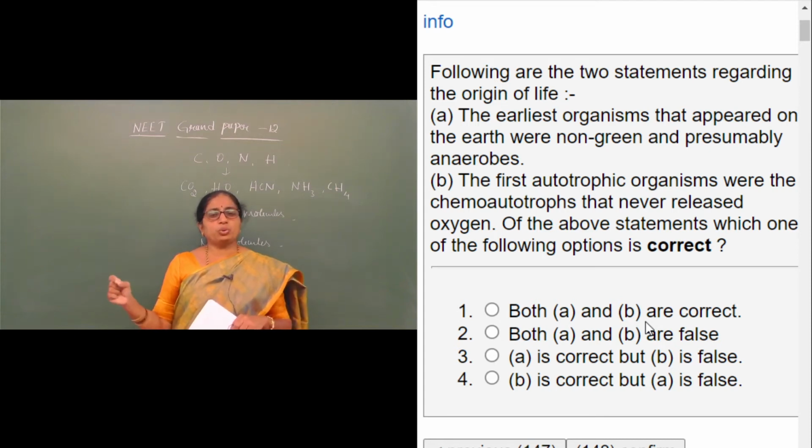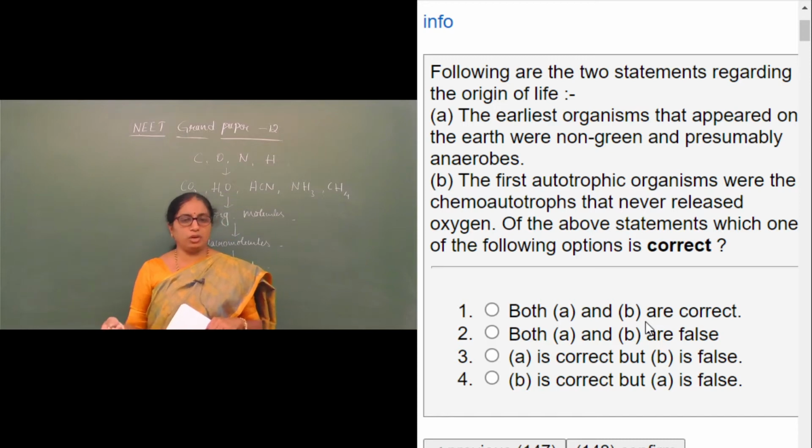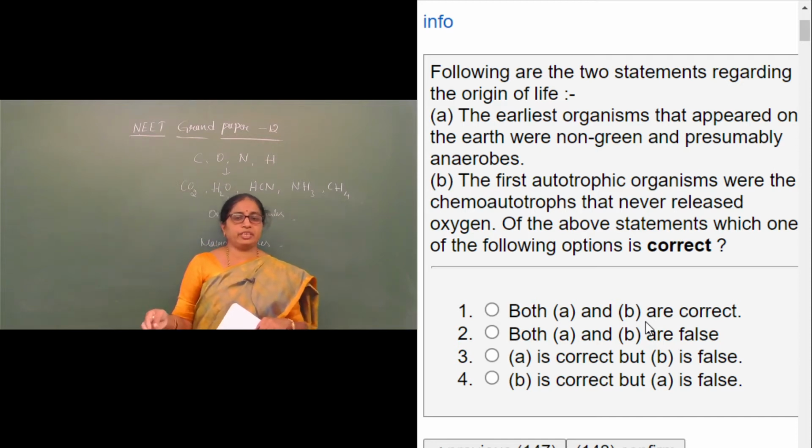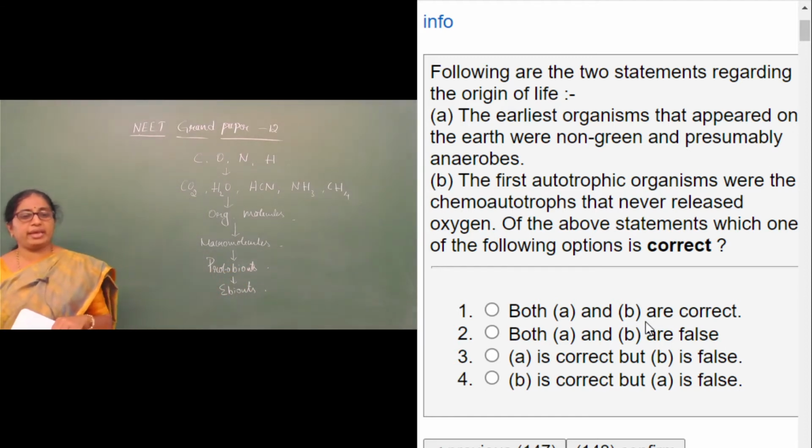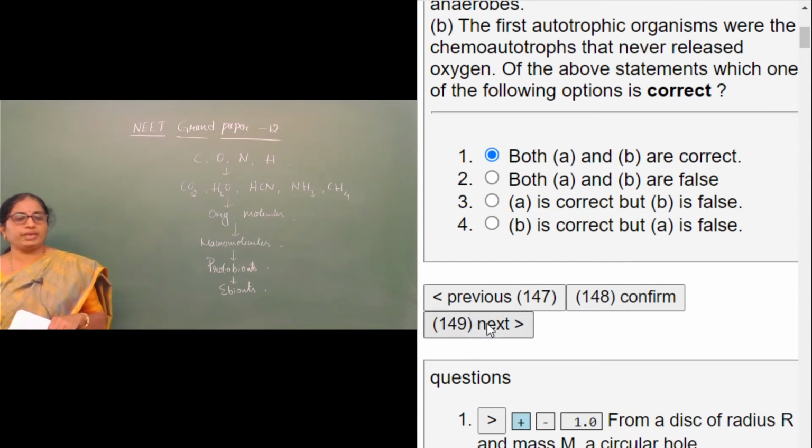The first autotrophic organisms were the chemoautotrophs. Yes, they synthesized their own food with the help of simple chemical molecules and never released oxygen. Of the above statements, which one of the following options is correct? Both the options A and B are absolutely correct according to the evolution point of view, what we have studied.